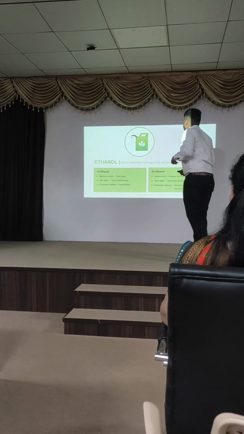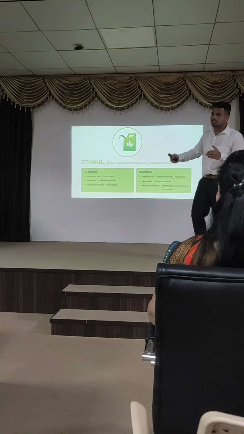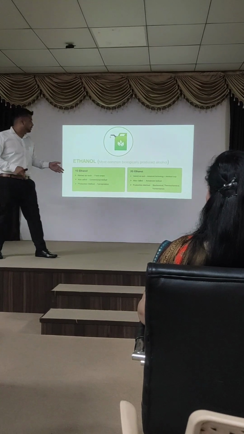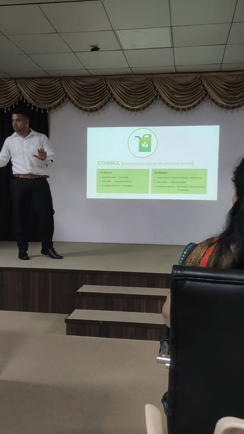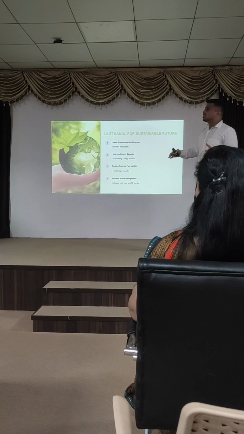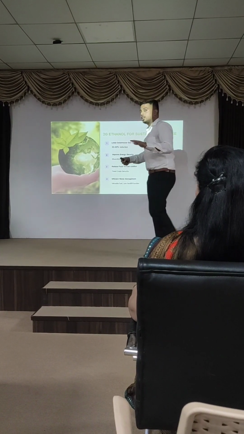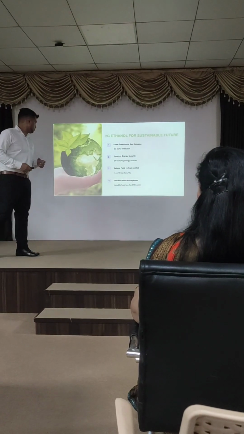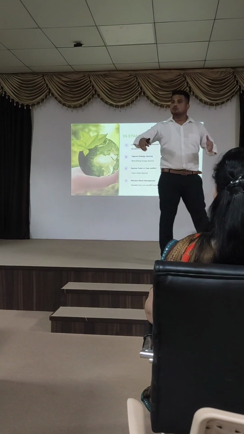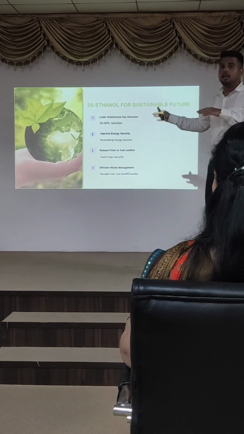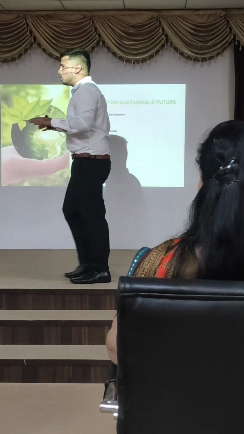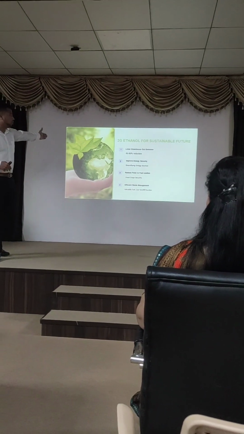And the main difference is that in first generation ethanol, the production process requires fermentation, but in second generation, prior to fermentation, biochemical and thermochemical processes are required. Now, why second generation? We can call second generation ethanol a sustainable source of energy. It has lower greenhouse gas emission. We know that fossil fuels cause very high greenhouse gas emission, but using biofuels, 2G ethanol, the rate of greenhouse gas emission is reduced by 60 to 90%.